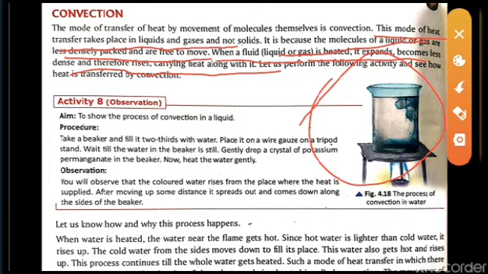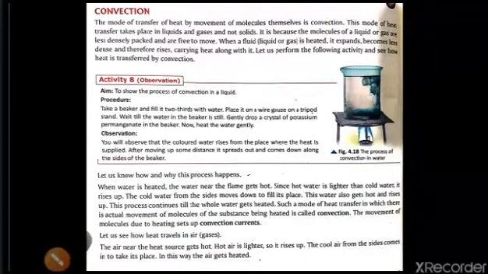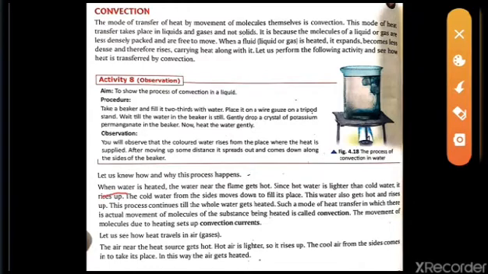If we heat the water, the lower portion, that means the water nearby the heat, will be heated up and it will move to the upside. When it moves to the upside, the colder water will move to the downside. When the whole water is heated up, the liquid changes into gaseous form and moves upside. Here one more thing is written, the same thing that I am telling, so no need to study this one.